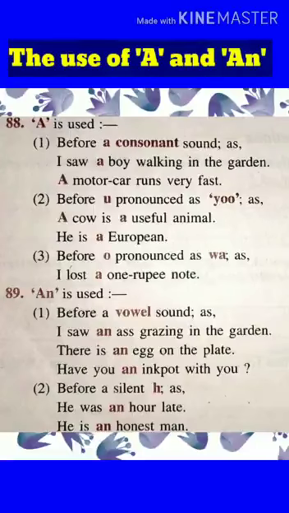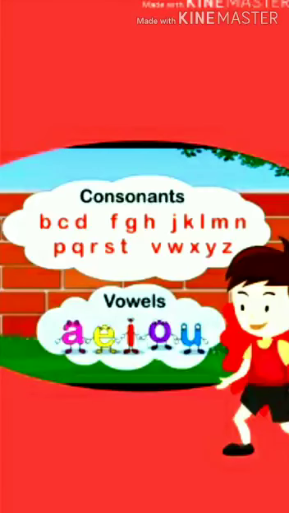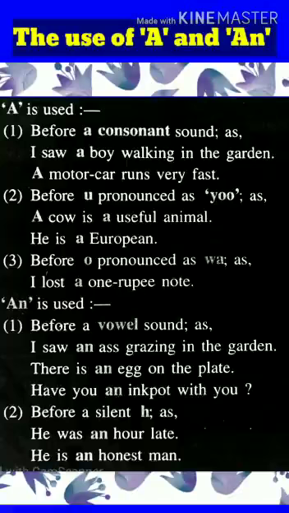Let us learn the use of a and an in a sentence. But before we learn about a and an, let us recap about consonants and vowels. Students, there are 26 letters in the English alphabet family. Letters A, E, I, O, U are vowels. All these letters other than vowels are called consonants. To make correct use of articles a and an in a sentence, you must know the difference between vowels and consonant sound.